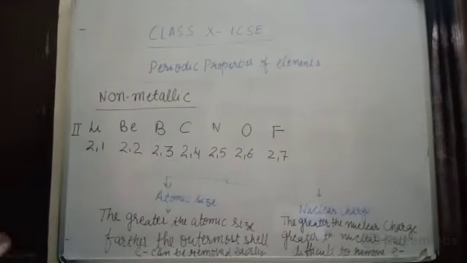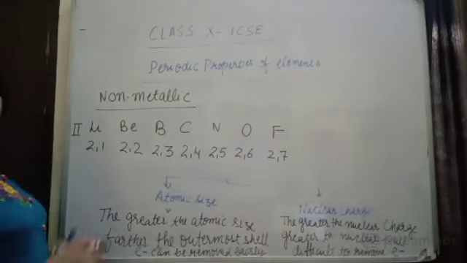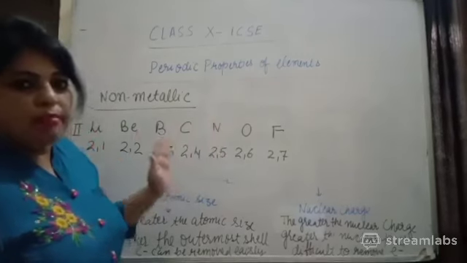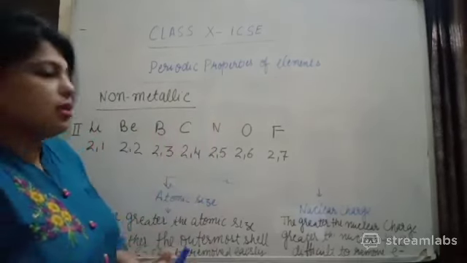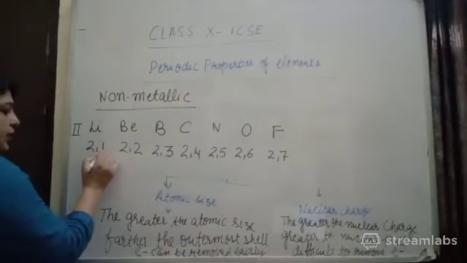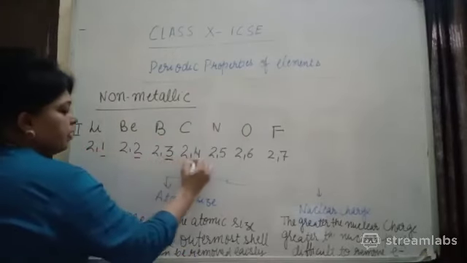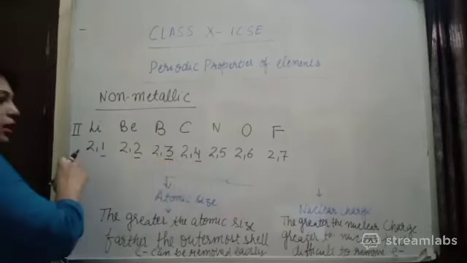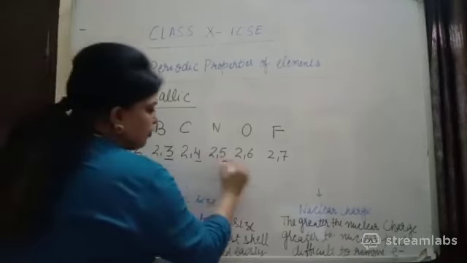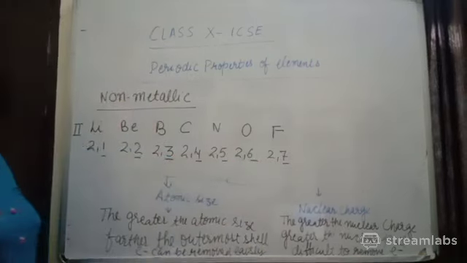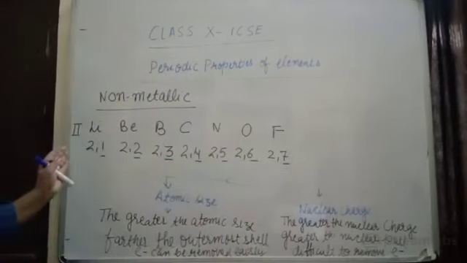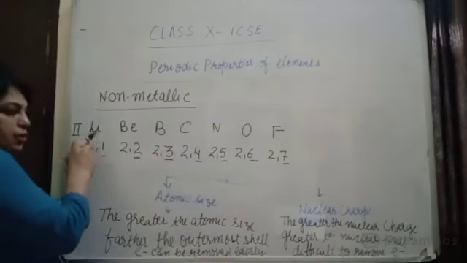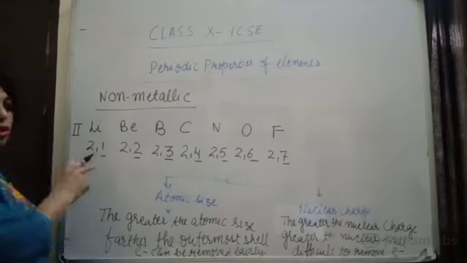So what trend are we seeing? I told you, when you move across a period, non-metallic character increases. Why does non-metallic character increase? I told you, they will find it difficult to lose electrons. Why? Because since the atomic number is increasing, the valence electrons are also increasing. Now since valence electrons are increasing, what is going to happen? The nuclear charge is also increasing.